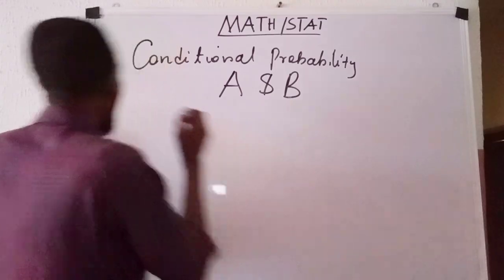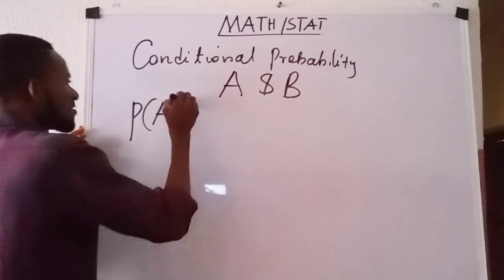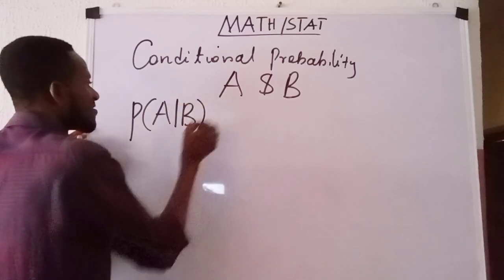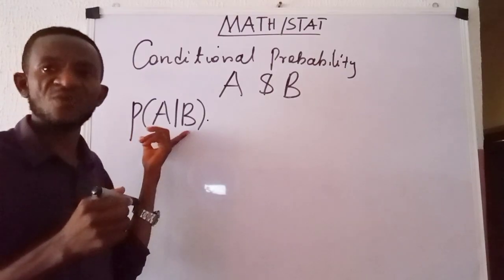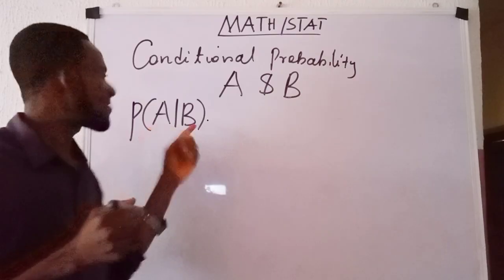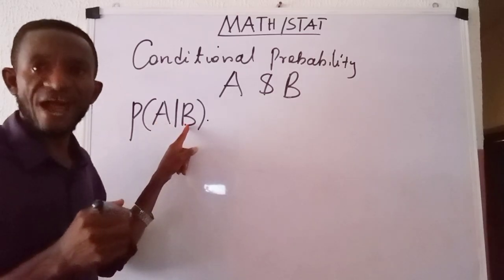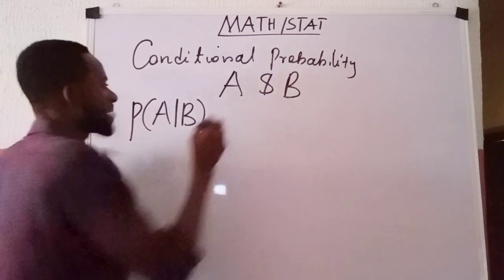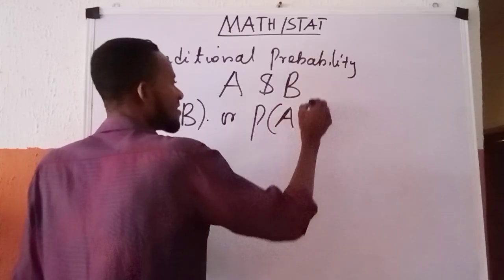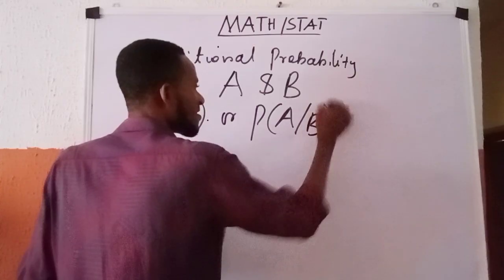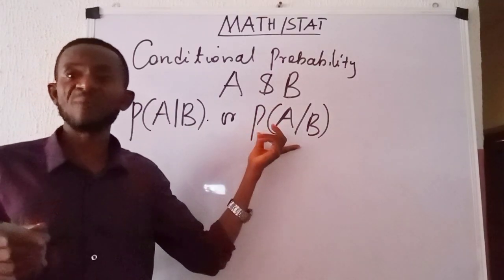It is represented as probability of A given B. So any day you see an expression like this, it stands for a conditional probability: probability of A occurring given that B earlier had occurred. Or it can be represented in this other way, probability of A given B. This and this mean the same thing in mathematics and probability.